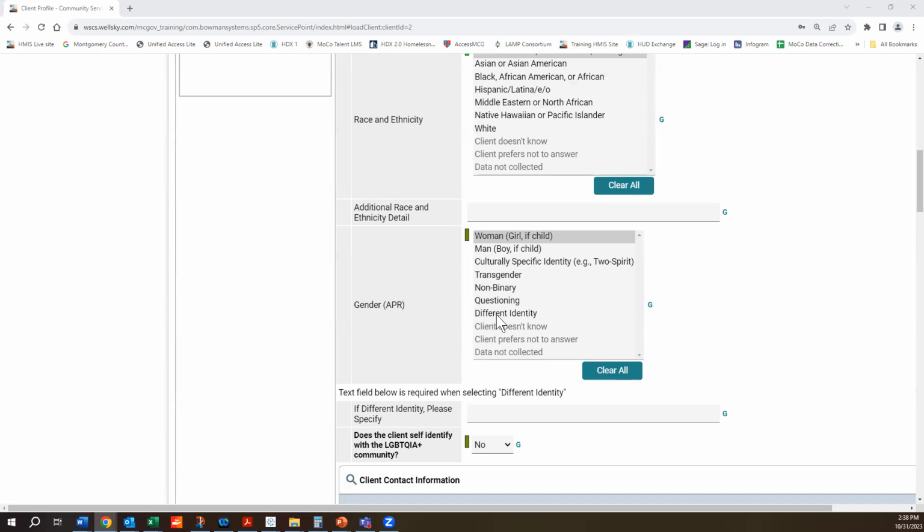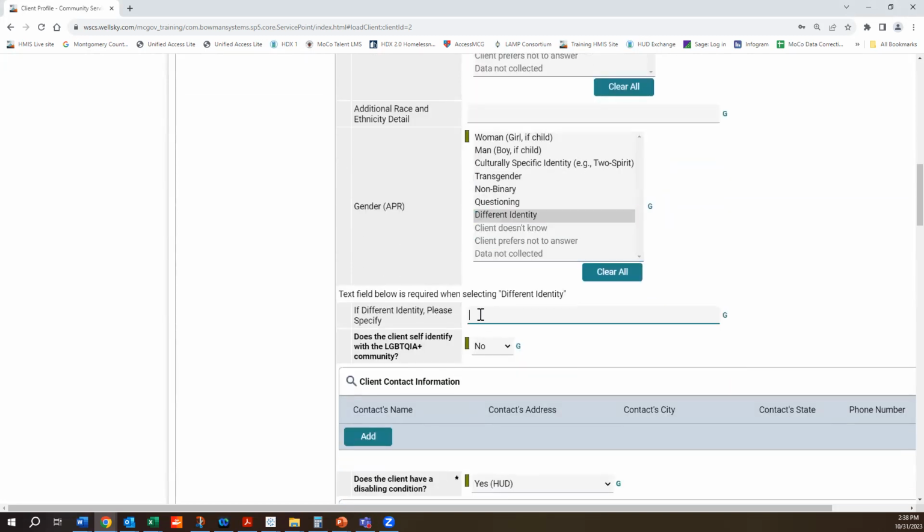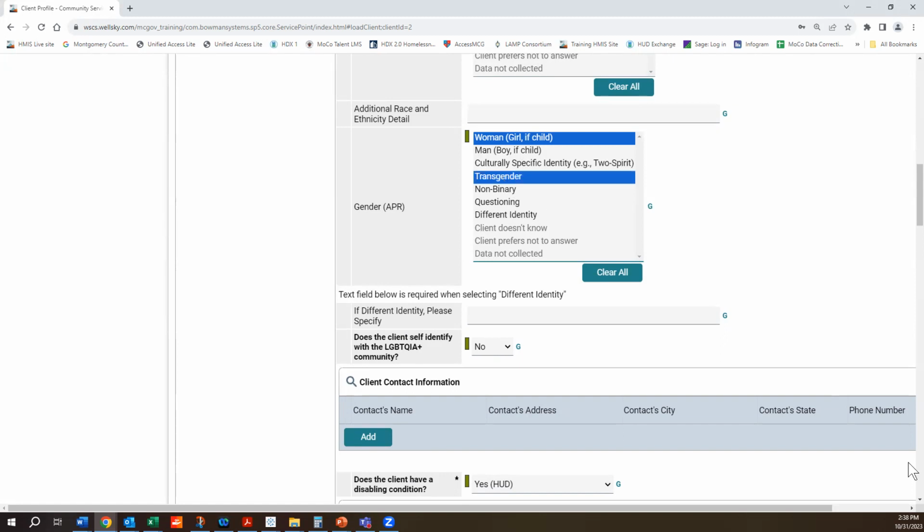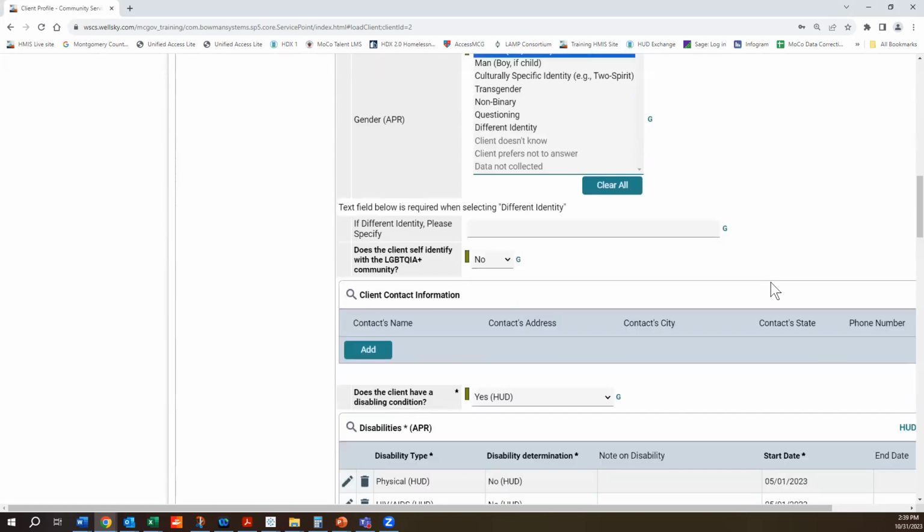However, when they do pick this option, there is another question that is right here. It says, if different identity, please specify. Then you can ask a further question to clarify this and type it in here. Okay. Again, with gender too, you could pick more than one gender. So if Freddie had said, I'm a woman and transgender, we would select woman first and then press down on our control key on our keyboard and click on transgender. Let me just clear that and just select woman.